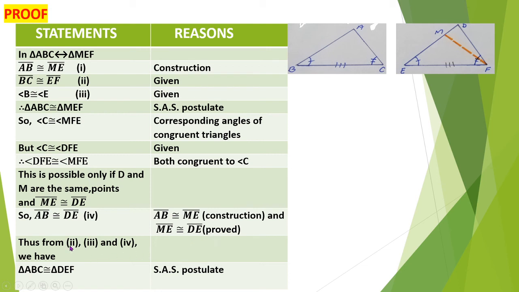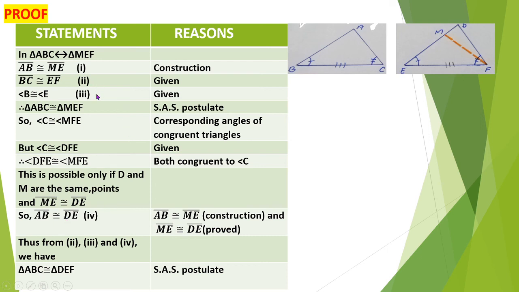Thus from the second, third and fourth points: the second point, BC is congruent to side EF; the third point, angle B is congruent to angle E; and the fourth point, AB is congruent to side DE.